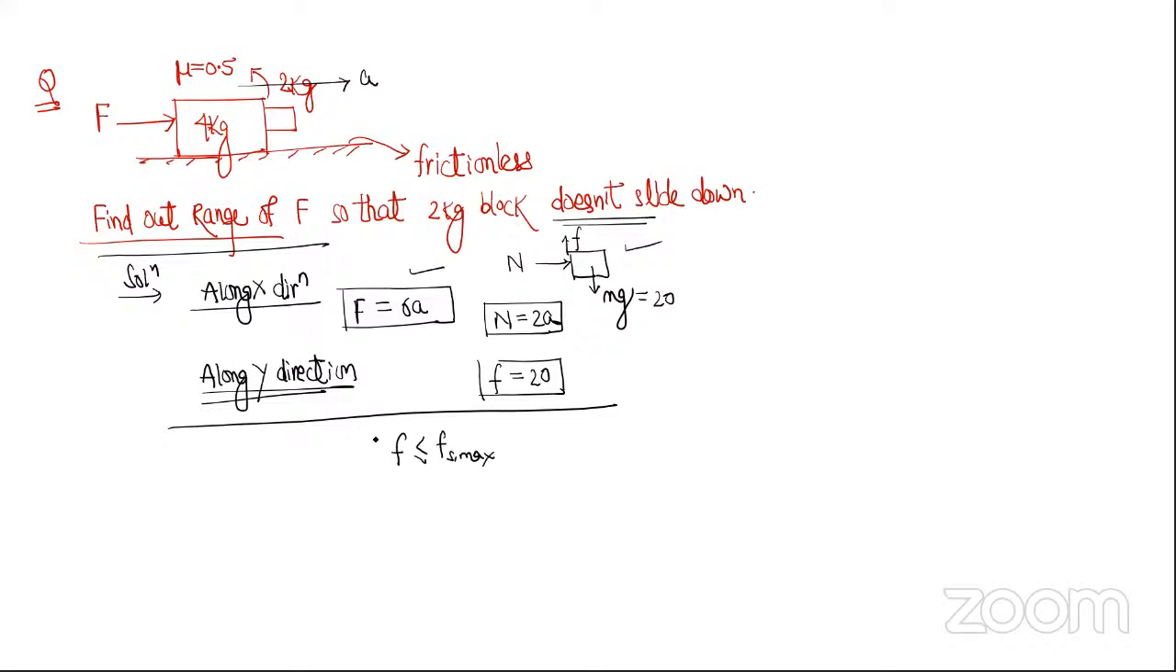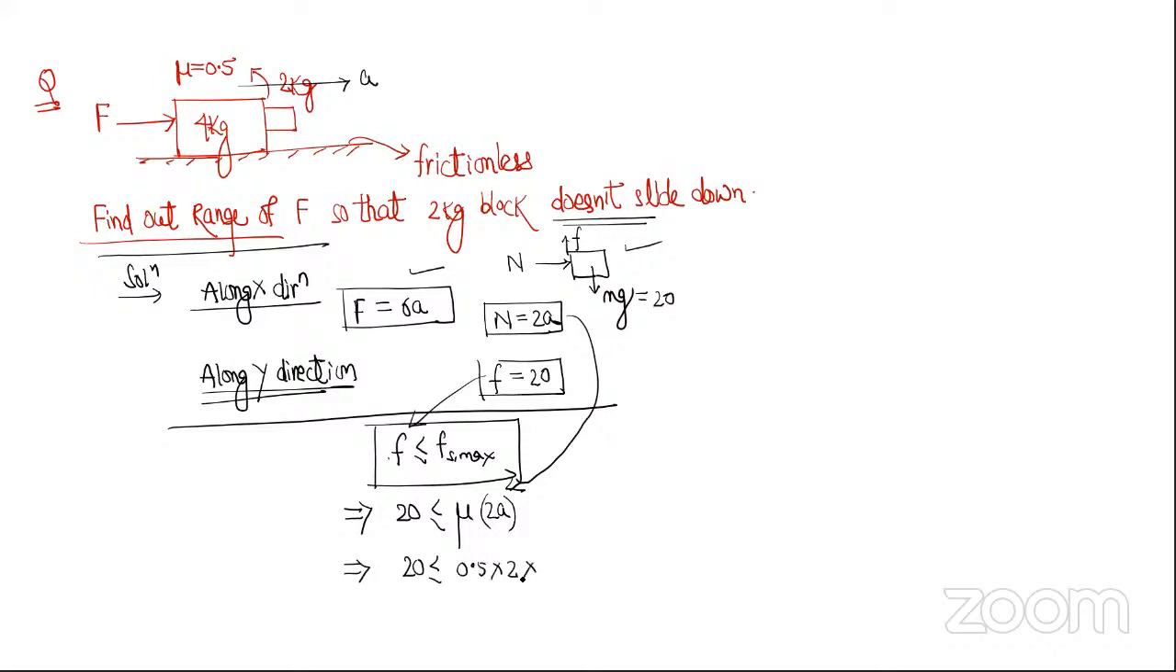Now go on putting all the values in this. In place of friction, how much will I put? From here, 20. In place of friction max, how much will I put? Mu N, and N from here is 2a. So 20 is less than or equal to mu, which is 0.5, into 2a. In place of a, how much will I put? From here, F by 6. So see, this is solved: 20 is less than or equal to F by 6. So 120 is less than or equal to F. It's solved, right?